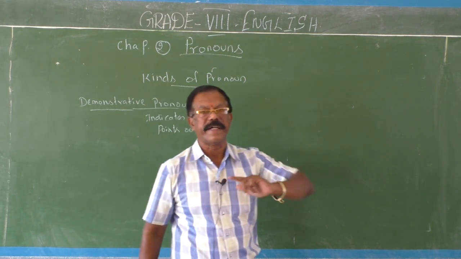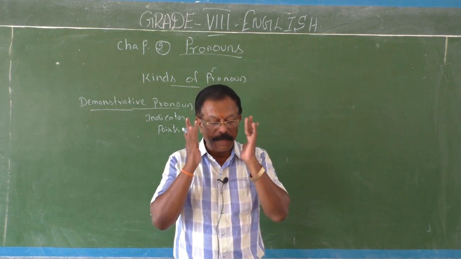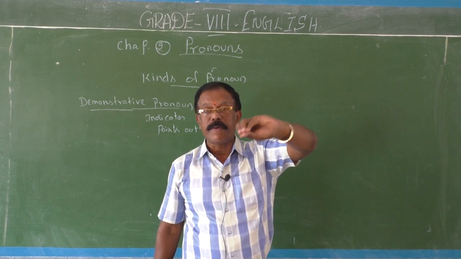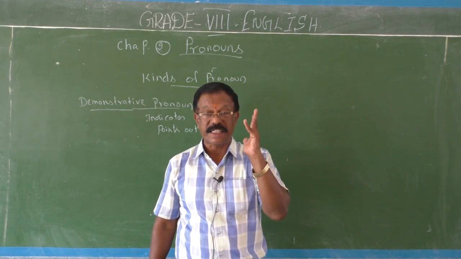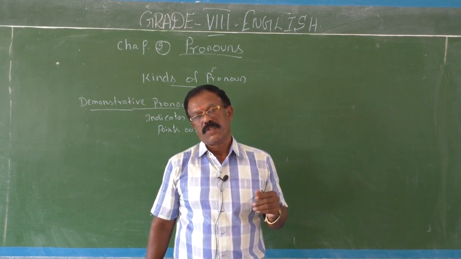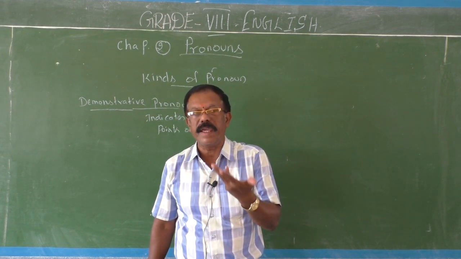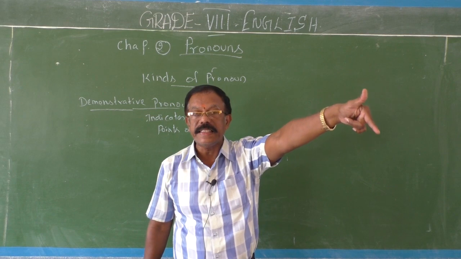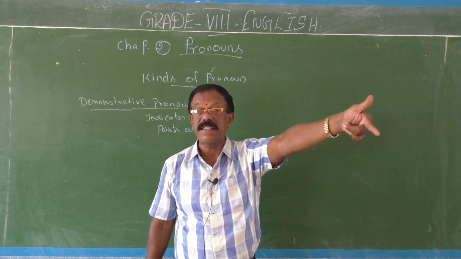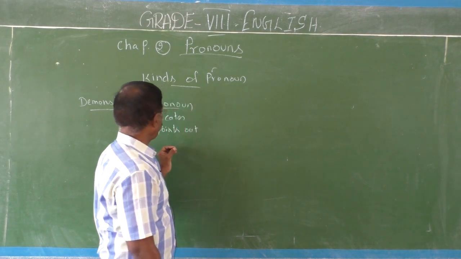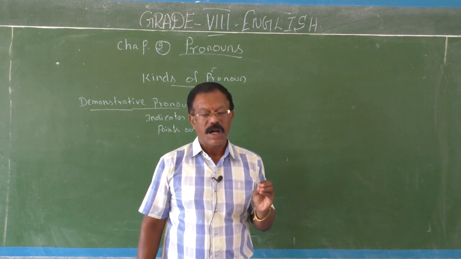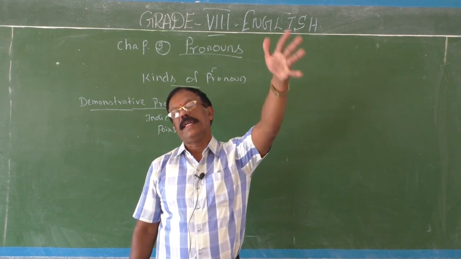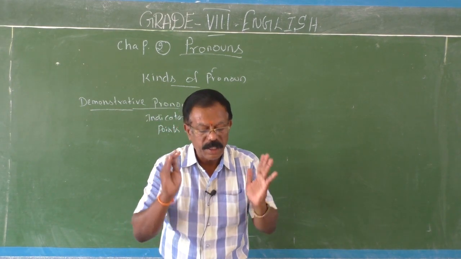Which one do you want to refer to? So, a demonstrative pronoun indicates or points out the specific person or thing being talked about in a sentence. So many persons are there, but sometimes you may talk about one person. Who is that person? Who is that thing? What is that place? So, a demonstrative pronoun helps us to point out or indicate the specific person whom we are talking about.